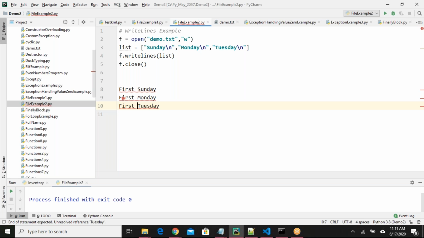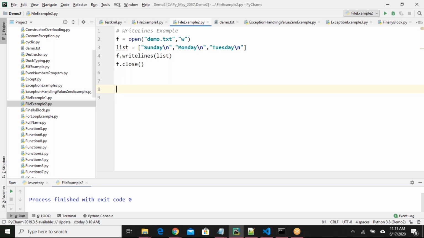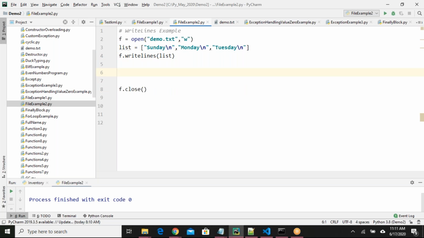Sir, can we use a for loop, take a variable, sir, for x in list? Then you can do it. Tell me, I'll write here. For x, take a random variable, in list.